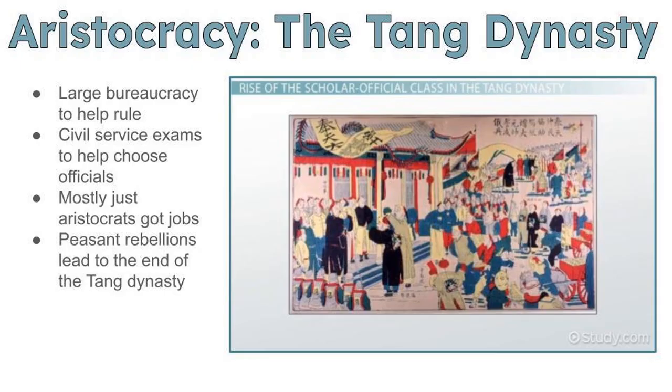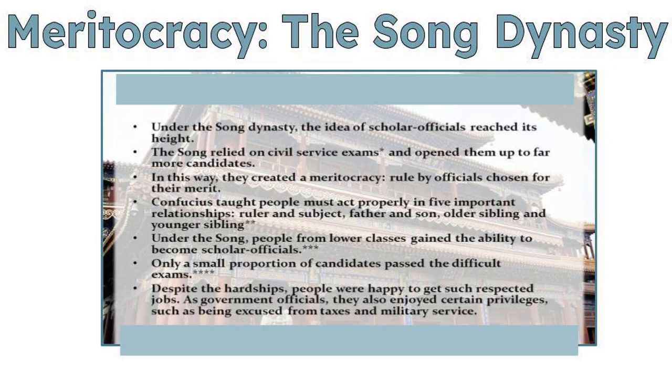After peasant rebellions and battles between generals ended the Tang dynasty in 907, China split apart once again. Beginning in 960, the Song dynasty rose. Okay, section 3, meritocracy. The Song dynasty.